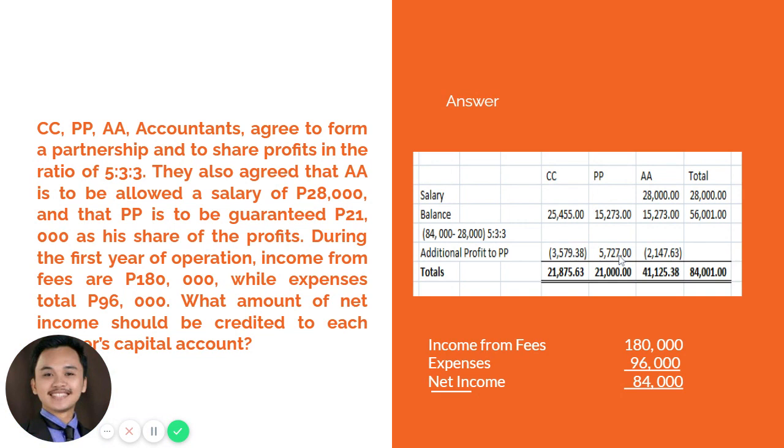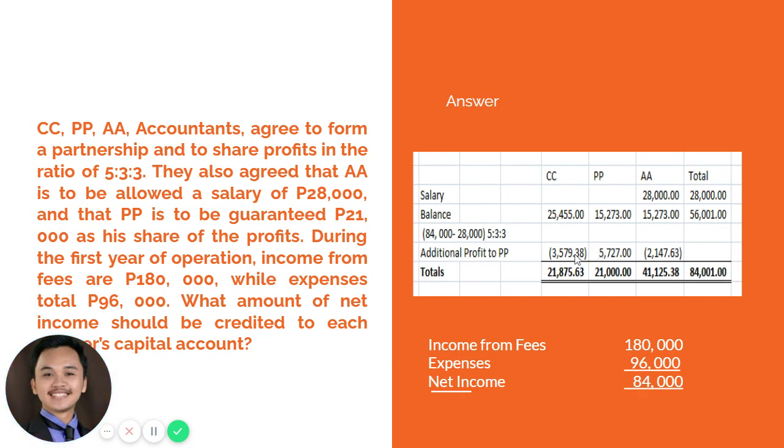So C and A will be absorbing the 5,727, which will be added as part of the net income received by P. So the 5,727 will be shared by C and A using their respective profit ratio.